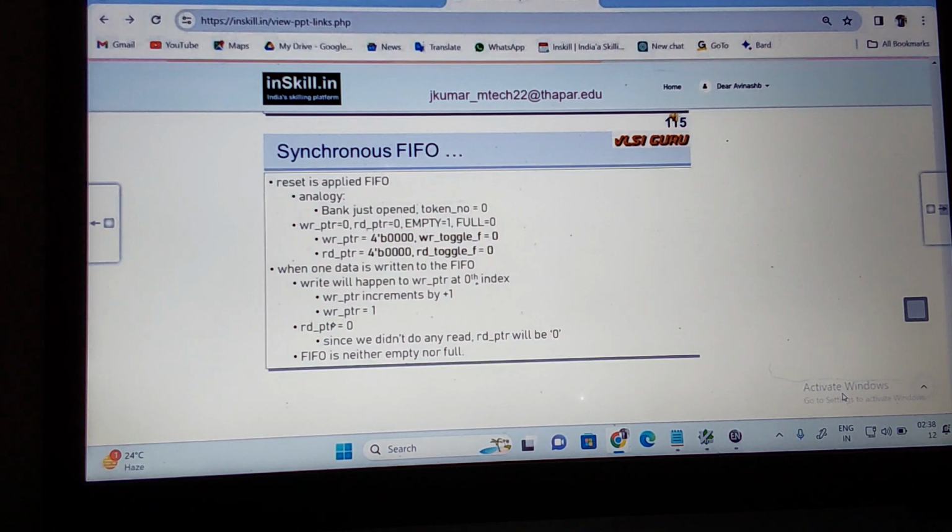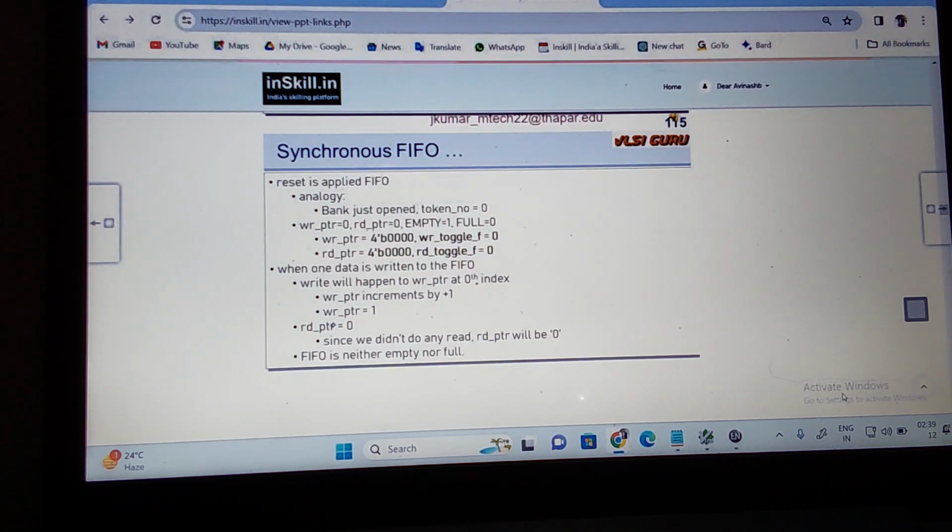If I'm talking about the read pointer, it is equal to 0. Since we did not do any read operation, the read pointer stays at 0. So this FIFO is either empty or not, we can say. Only one write is happening, the write pointer is incremented by 1, and I have not done any read operation. I can say it is either empty or full, this combination. When you say full is equal to 1, your FIFO is full or the depth is full.